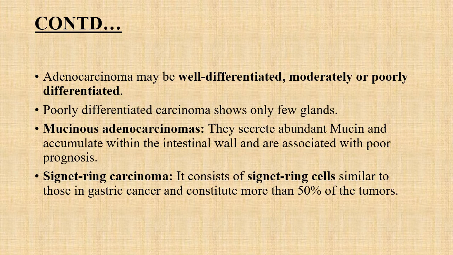Another subtype is the signet ring carcinoma, which is similar to the signet ring type of cells seen in gastric cancer, that constitute more than 50% of the tumor.